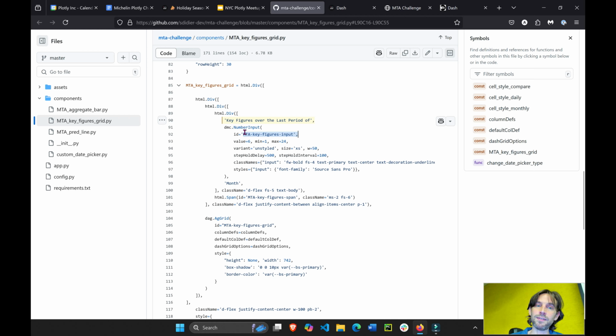But using this ID, now we can go to the callback. I'm going to look for it. And here's the callback. We're taking the value of this input button, right? 6 or 5 or 4. And then he's just updating or slicing the data, right?